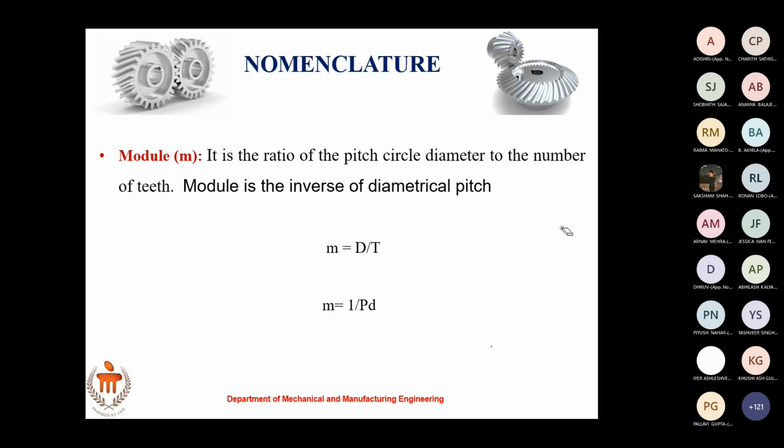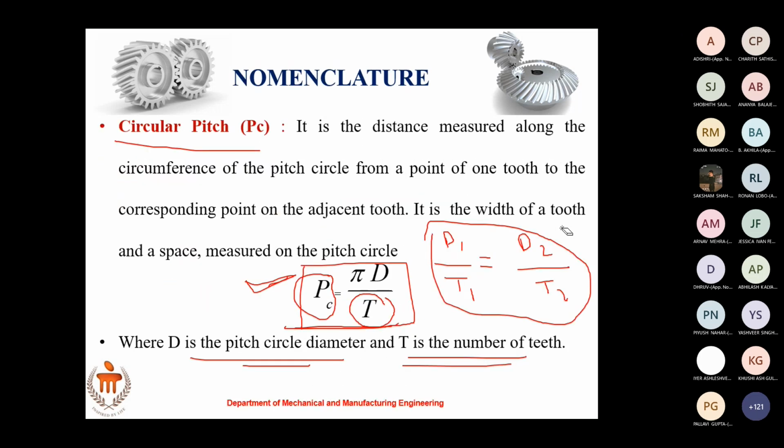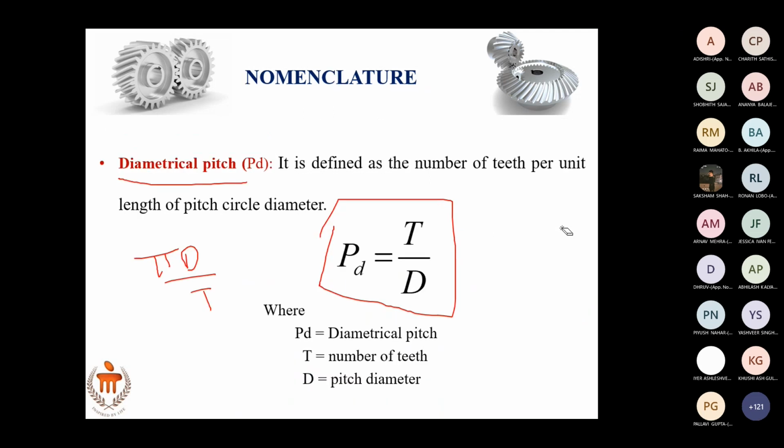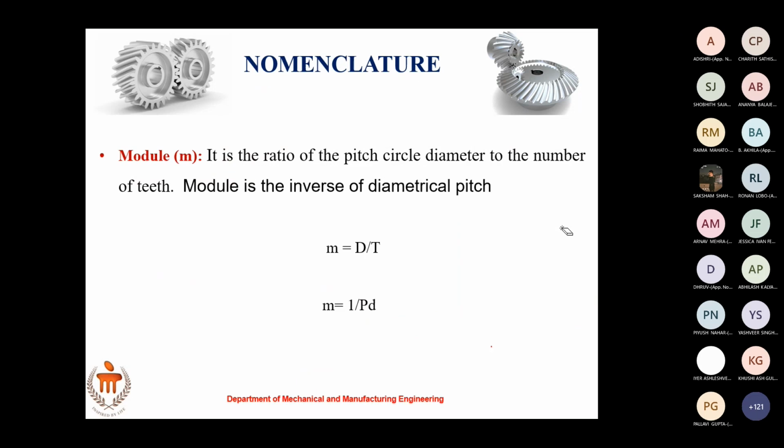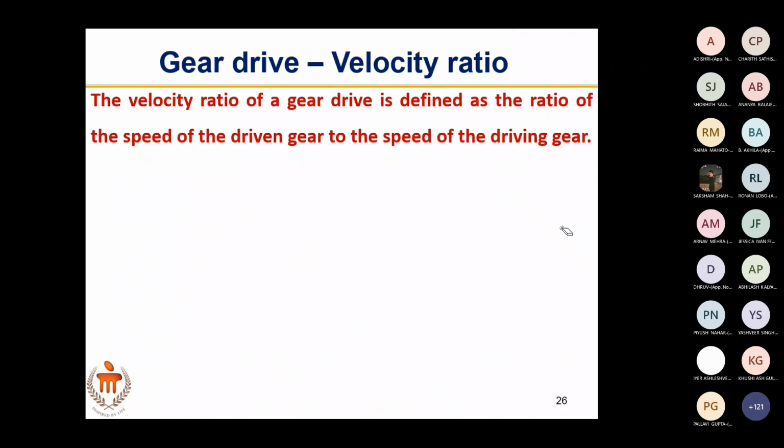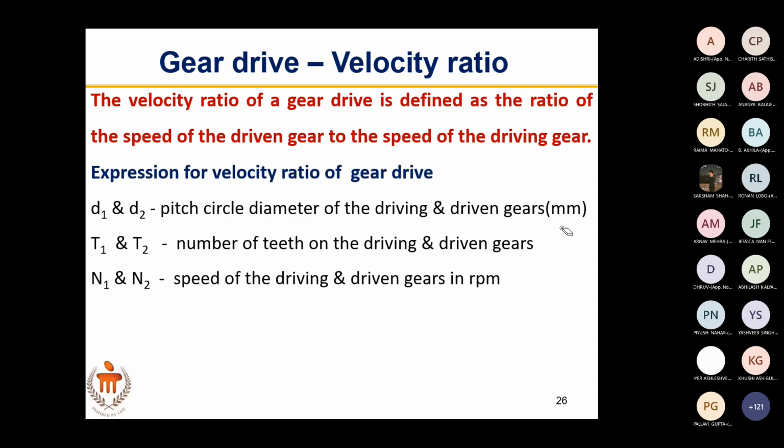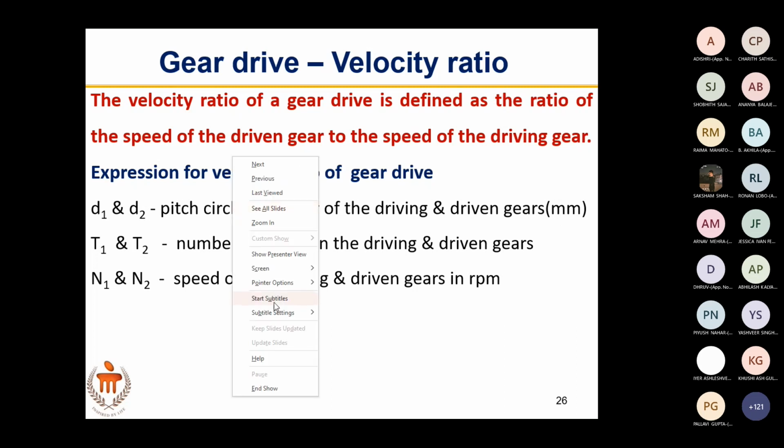Done? Once again, we'll recall: circular pitch is pi D by T, diametral pitch is T by D, and module is D by T. Now we will see how to define velocity ratio. We will relate the velocity ratio we have already defined with the number of teeth. So you can equate the circular pitch, and we will see what happens. So let us define some terms.